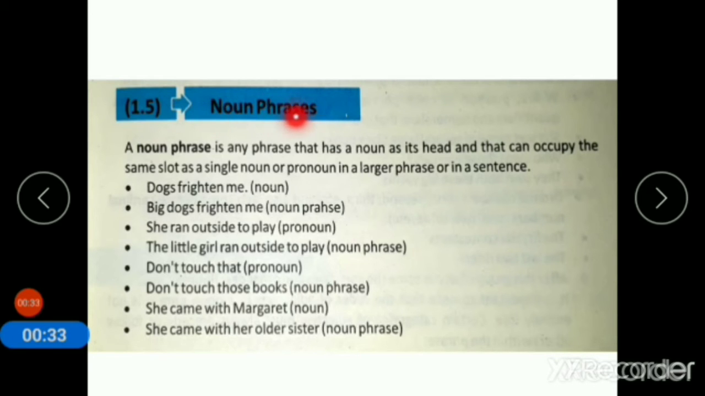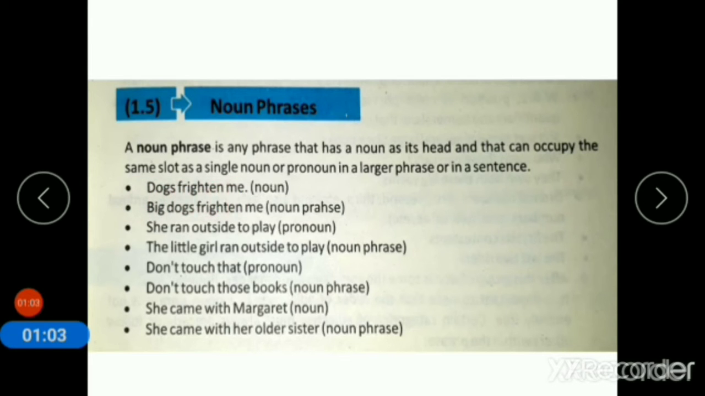Today we will learn about noun phrases. A noun phrase is any phrase that has a noun as its head and that can occupy the same slot as a single noun or pronoun in a larger phrase or in a sentence. In simple words, you can say a noun phrase is a collection of words which functions or acts in a sentence as a noun.